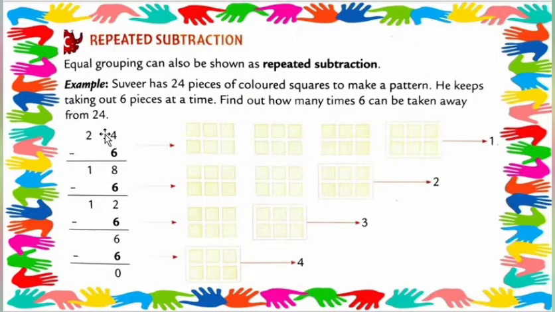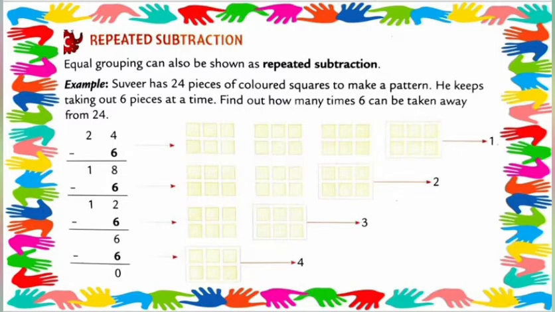It means 24. So 6 fours are how many, students? 6 ones are 6, 6 twos are 12, 6 threes are 18, and 6 fours are 24. So how many times? 4 times. 1, 2, 3 and 4. 4 times: 24 minus 6, 18 minus 6, 12 minus 6. So 6 is 4 times can be taken away from 24.